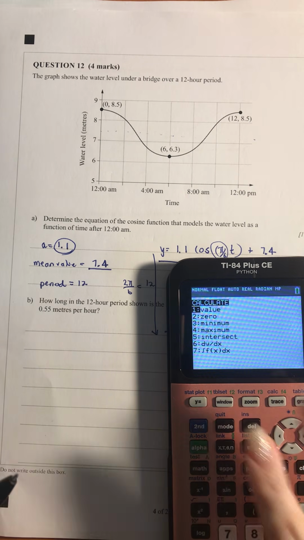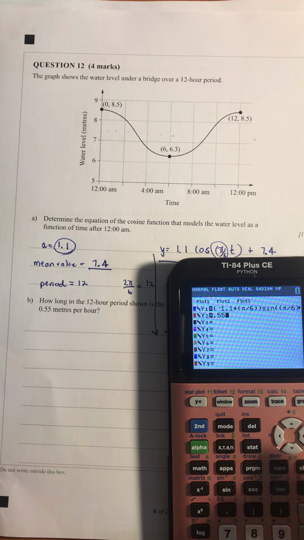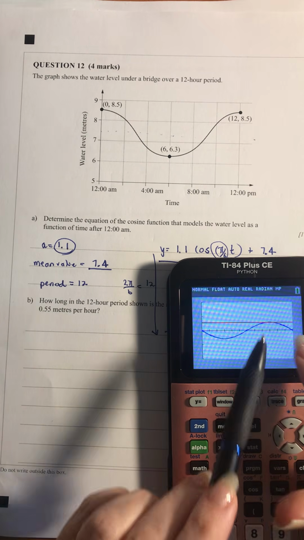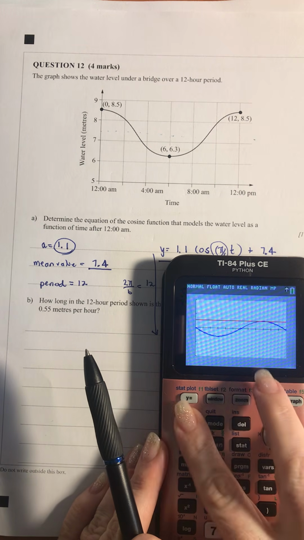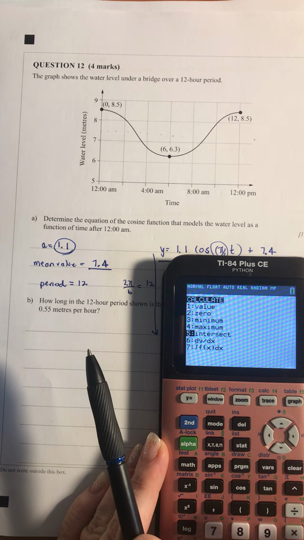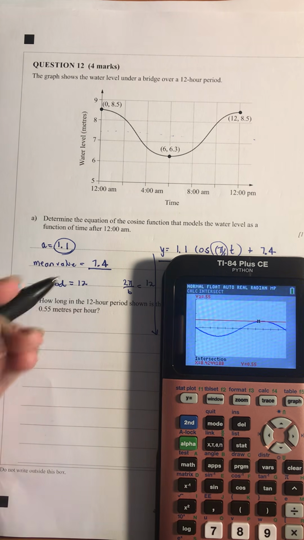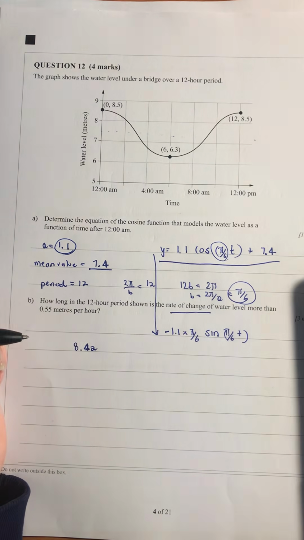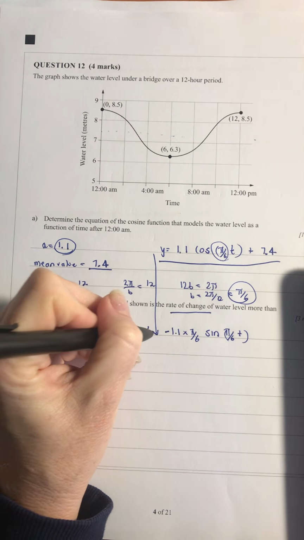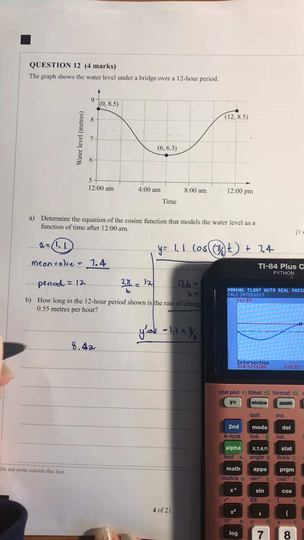I want to know when it's more than 0.55, so I'm going to put a 0.55 here. That's going to put that line in there. I'm going to want those two parts there where it crosses the line, so I'm going to use my second trace intersect. And for the first one, I'll just do enter, enter, enter. That'll tell me my first part is 8.42. Now I was just checking, I do have my derivative written there because I would need that for part of my marks. I've got my 8.42